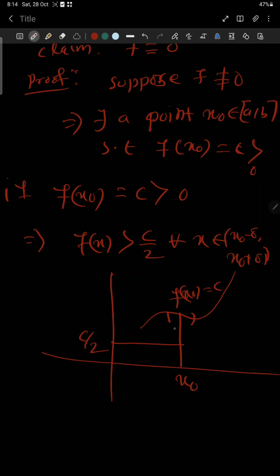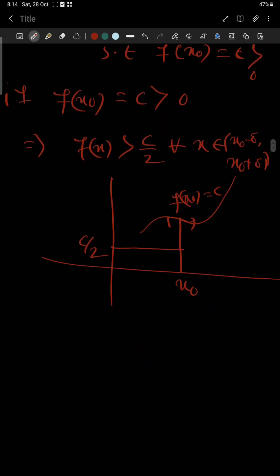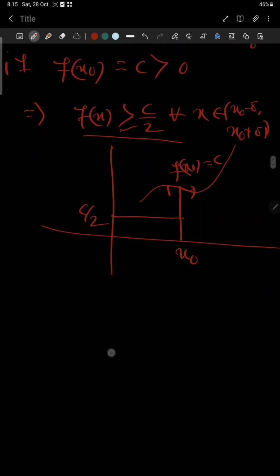If we consider this neighborhood, all the points in this neighborhood are greater than c by 2. This is a standard property, you can prove it also. So by using this property we can find a neighborhood in which the f of x value is always greater than or equal to c by 2. Then let us move to our integration part.